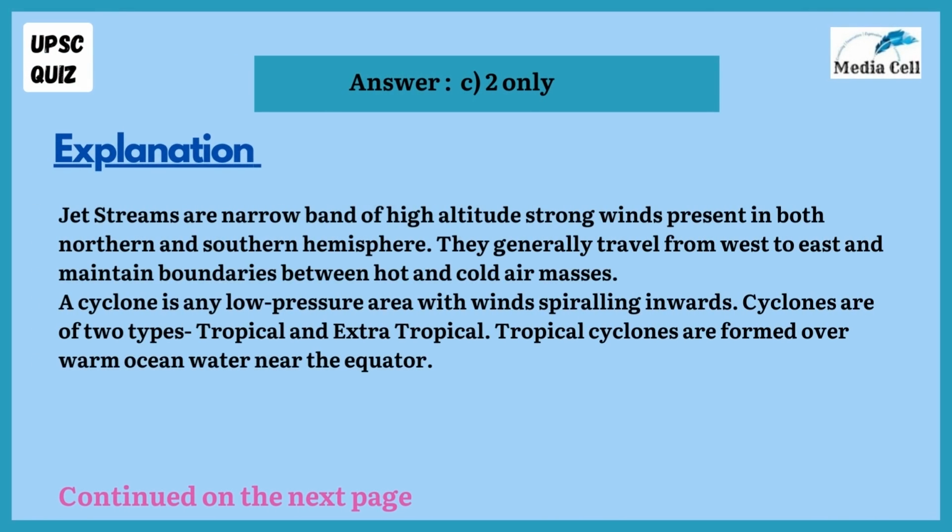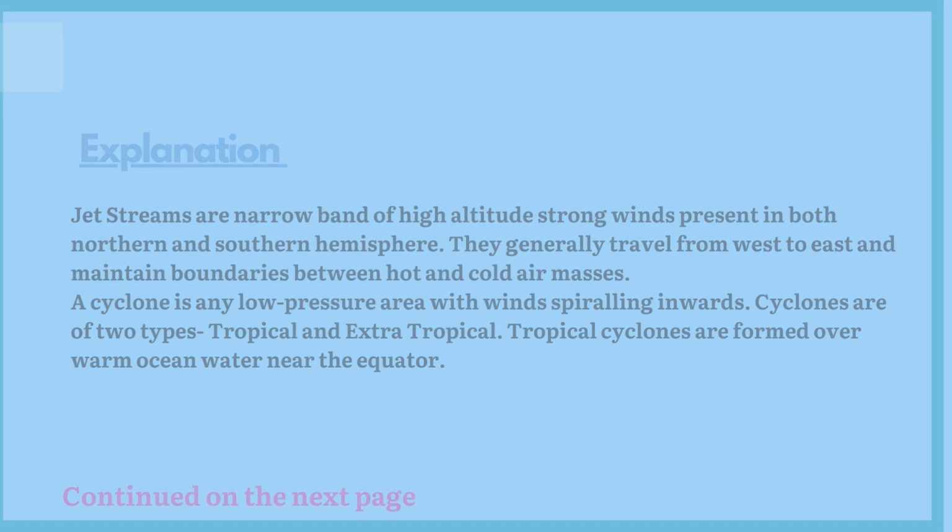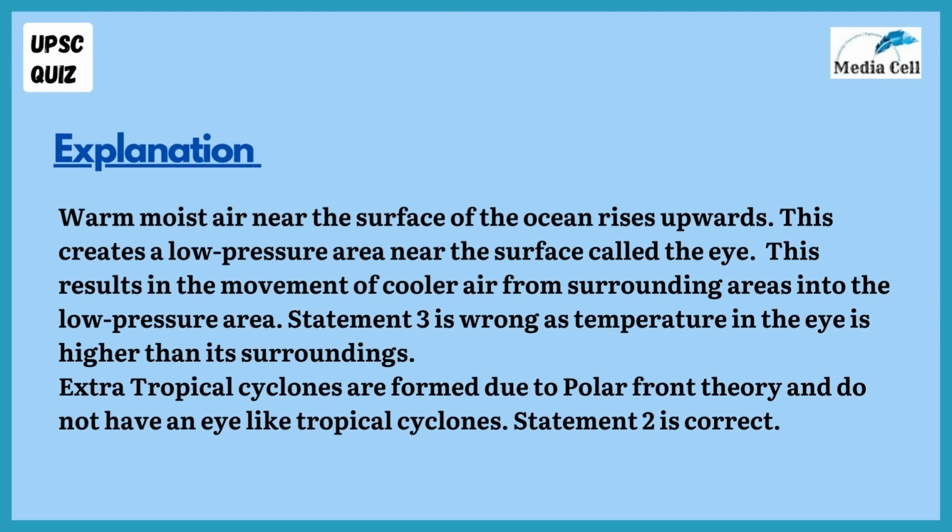Jet streams are a narrow band of high altitude strong winds present in both northern and southern hemisphere. They generally travel from west to east and maintain boundaries between hot and cold air masses. A cyclone is any low pressure area with winds spiraling inwards. Cyclones are of two types, tropical and extratropical. Tropical cyclones are formed over the warm ocean water near the equator. Warm moist air near the surface of the ocean rises upwards. This creates a low pressure area near the surface called the eye. This results in the movement of cooler air from surrounding areas into the low pressure area.